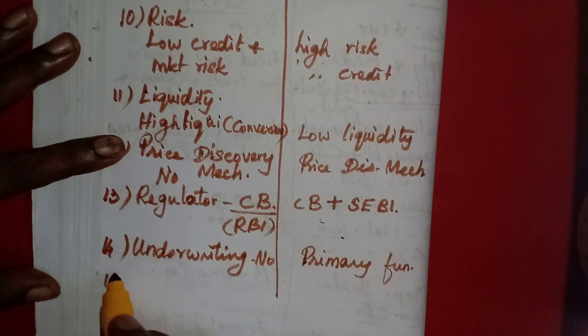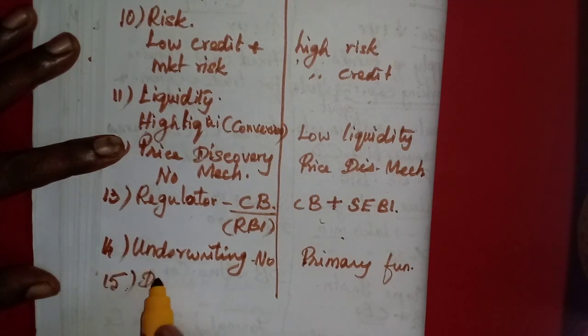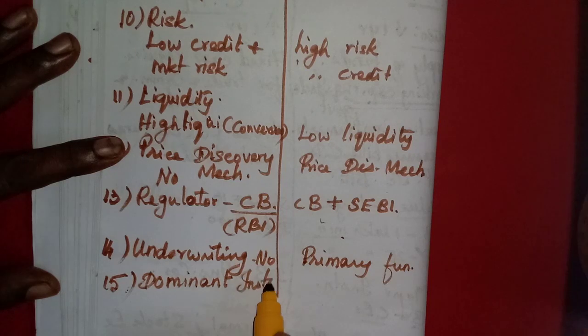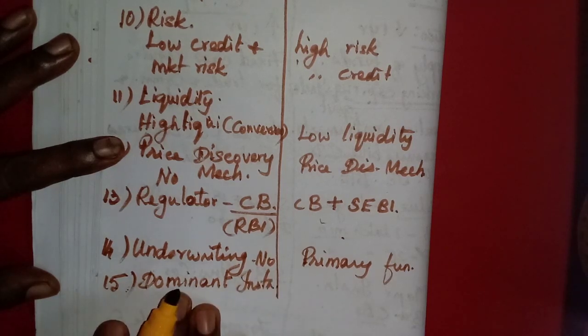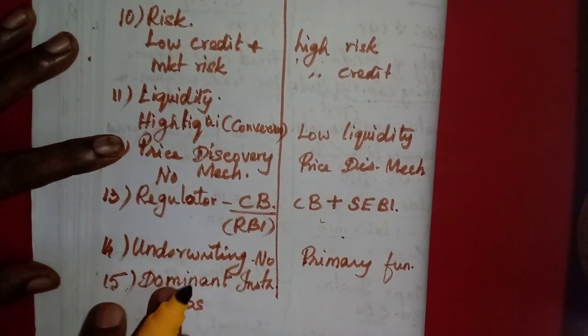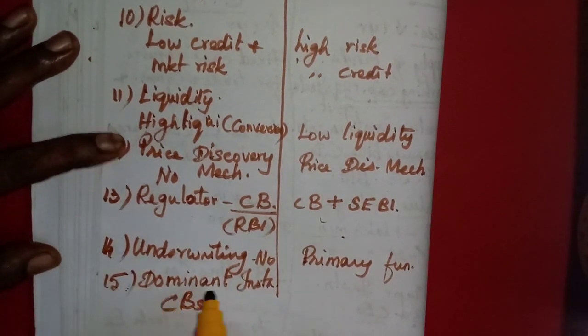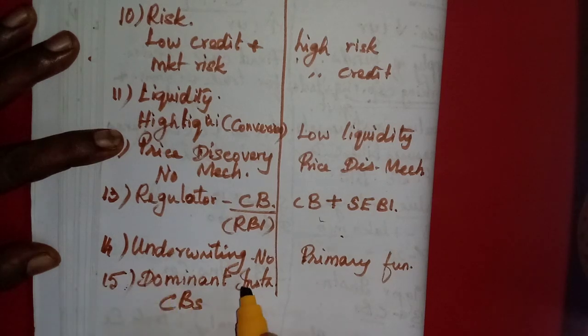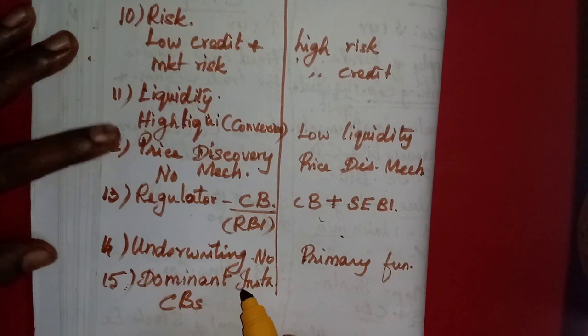Then the last point is dominant institutions. Who is the dominant institution in the money market? Commercial banks, which we already studied. They play the main role, so they are the dominant institutions in the money market.